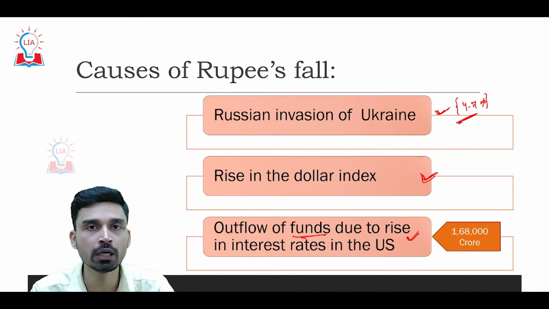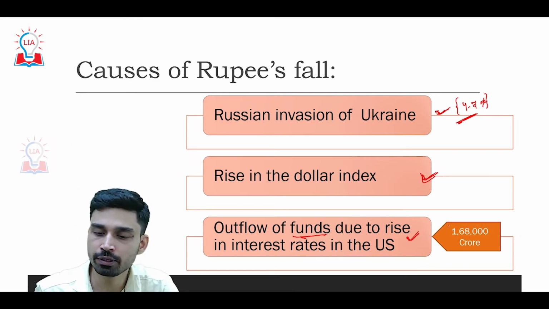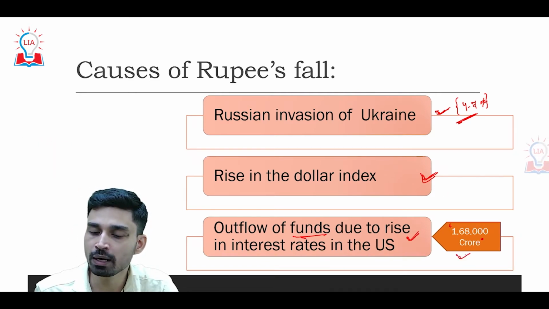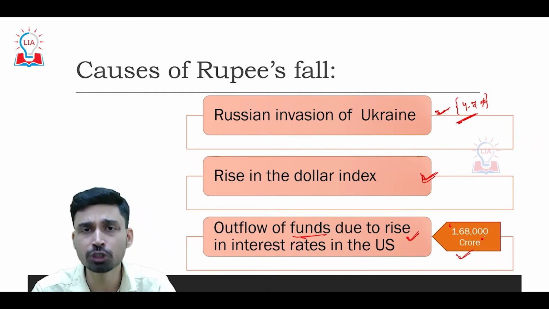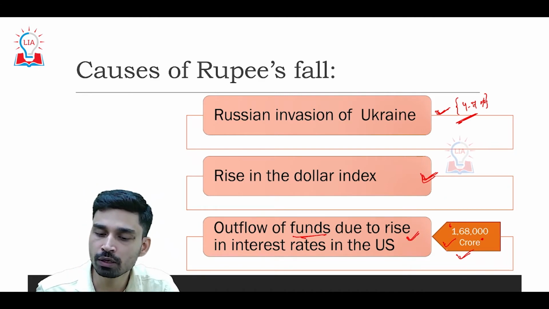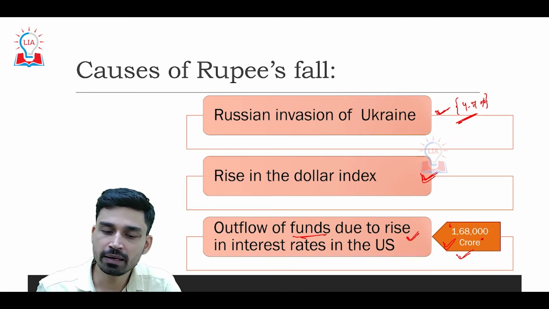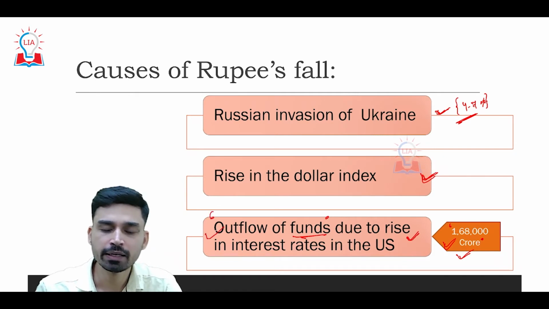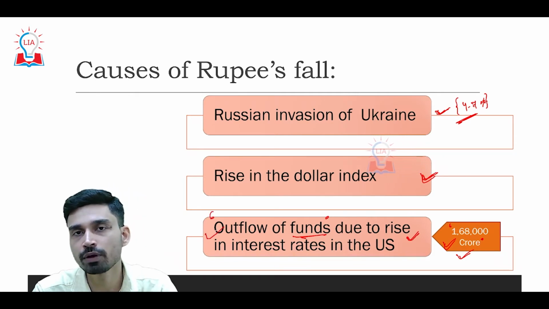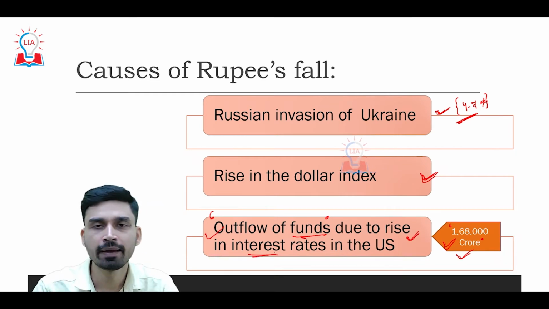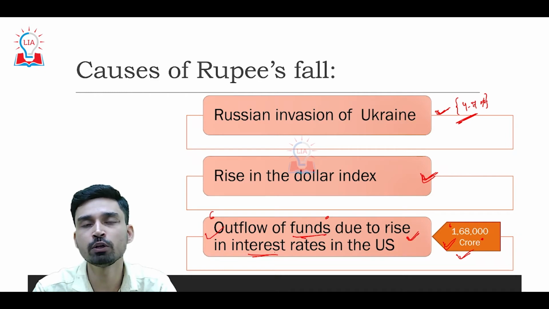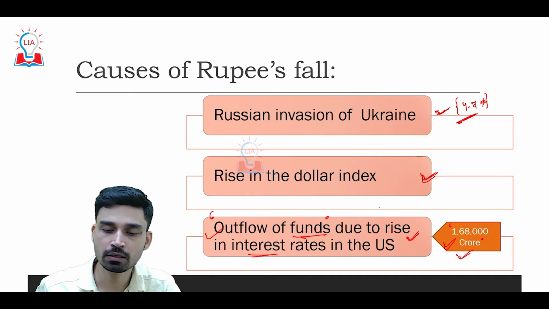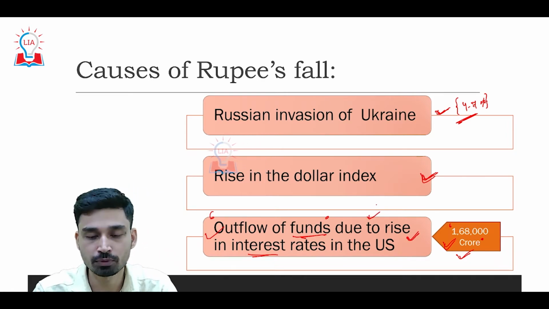The third reason why the rupee is in a plunge is that we have witnessed an outflow of a very large quantum of funds from the Indian markets, almost 1,68,000 crore. Foreign portfolio investors, foreign direct investors and foreign institutional investors have pulled out this much fund in the last quarter, mainly because the Federal Reserve of the United States is currently increasing interest rates. The investors are fleeing toward safer investment options, and they are also getting much higher interest in the United States. That is why we are witnessing this withdrawal of funds from the Indian market.